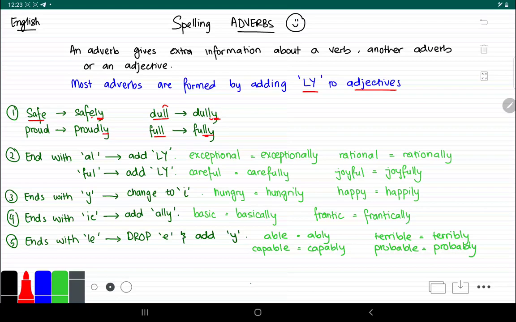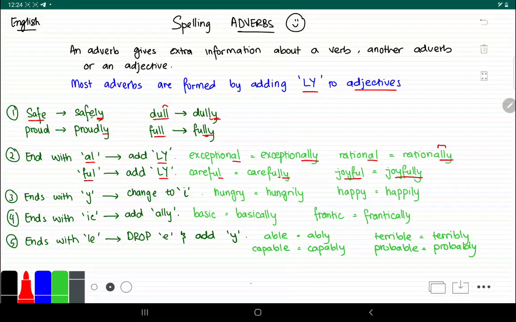If you have an adjective that ends with al or ful, simply we just add an ly to both cases. For example, if you have exceptional, it becomes exceptionally. If you have rational, it becomes rationally with double L's because you added ly and you kept the original L. And if you have careful, we keep the original L and we add ly. So it becomes carefully with double L's. Similar with joyful, becomes joyfully.